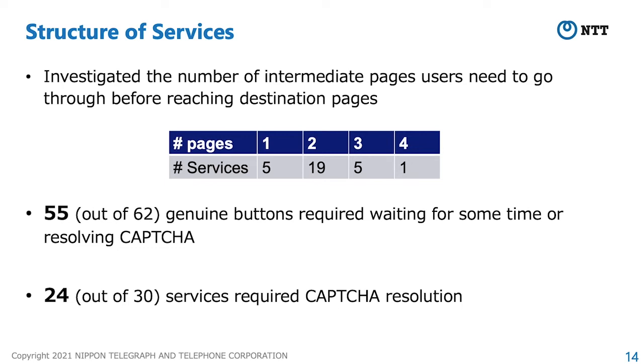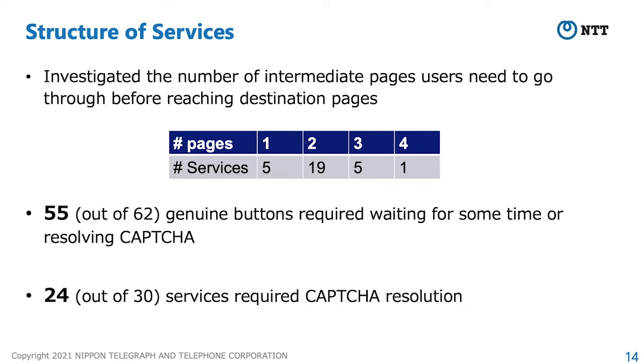And we revealed that a total of 55 genuine buttons required waiting for some time or resolving captcha. Here, 24 services required captcha resolution. Ad-based URL shortening services investigated in previous studies did not require captcha resolution to activate the genuine buttons. Thus, the structure of intermediate pages of the latest ad-based URL shortening services has changed compared with those investigated in previous studies.